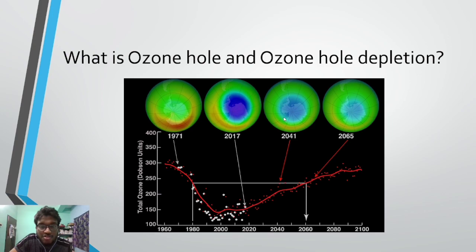That is, the ozone concentration is now increasing. From 2017 to 2041, there is a less bluish nature, that is an increase in the ozone concentration. As we go from 2041 to 2065, the ozone concentration has increased much, however not as much as 1971.